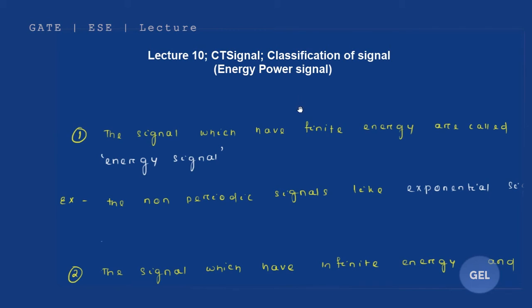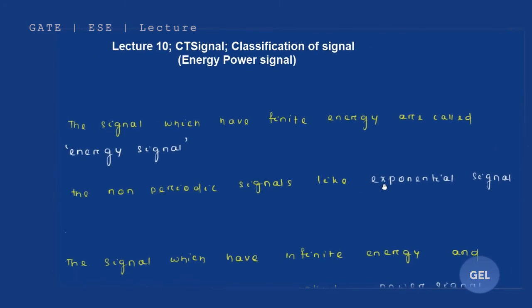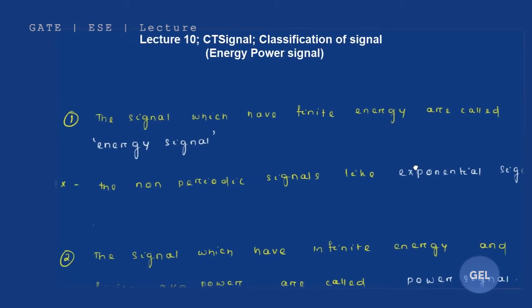Now let's start with what is an energy signal. Basically, the signals which have finite energy are called energy signals. That's it, that is all you need to understand. They must have finite energy. Now, how do we know that a signal has finite energy? For example, non-periodic signals, like exponential signals, are all energy signals.